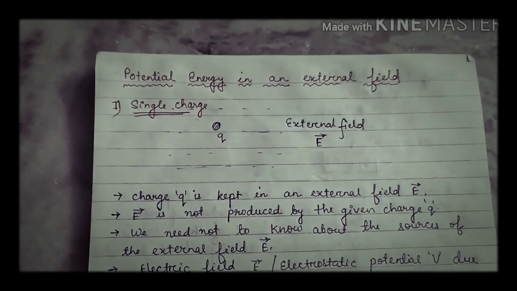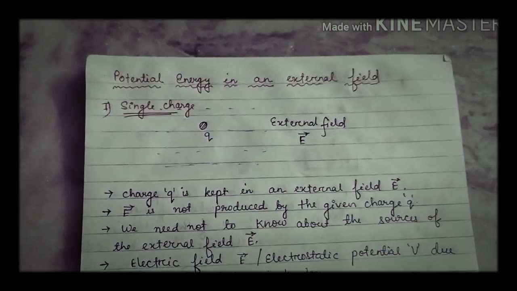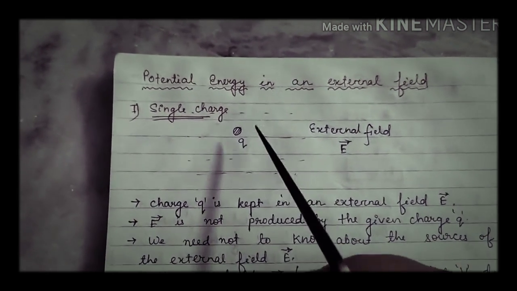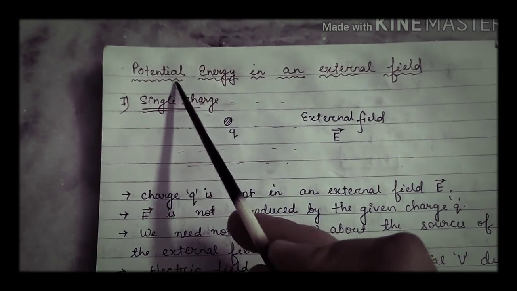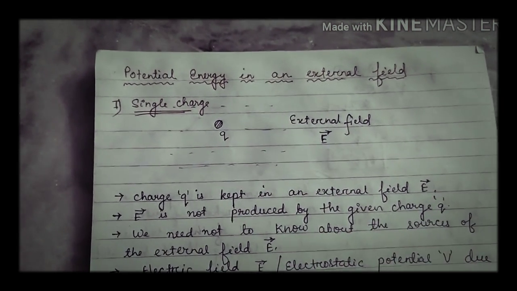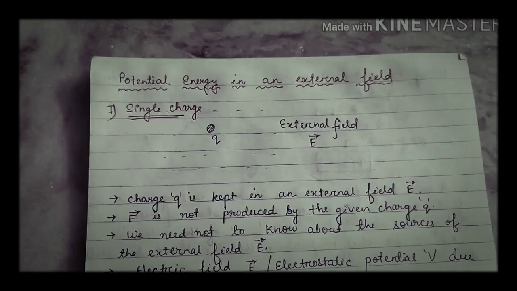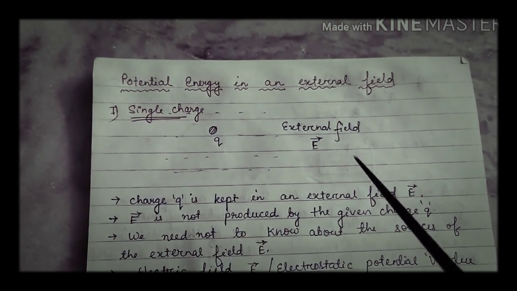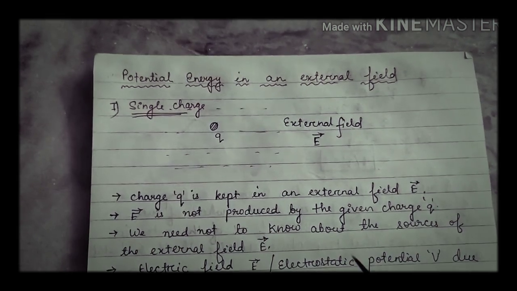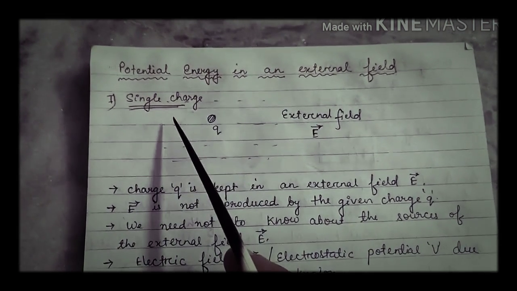Hello students, now we'll see a topic from the second chapter, that is electrostatic potential and capacitance. The topic here is potential energy in an external field. Students, you find it is very easy to calculate the potential energy when there is no field. Now here one addition is that an external field is present. So first we'll see for a single charge.